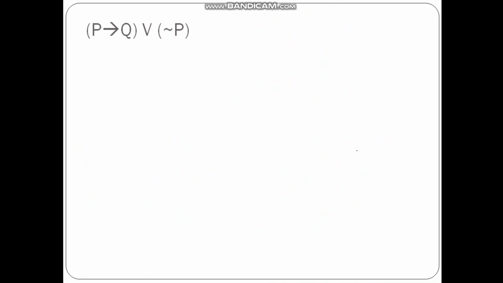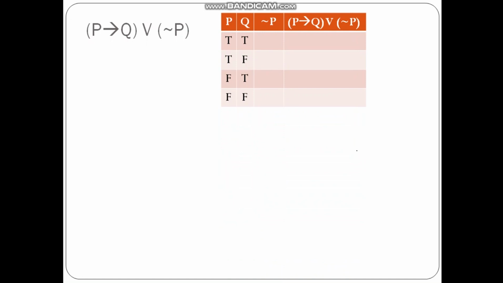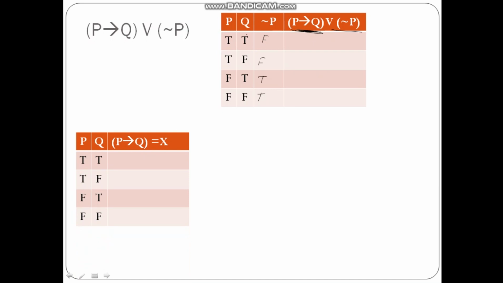Moving ahead, let us try to construct the truth table for p implies q or not p. Again, you first have to find out the value of not p, and it will be false, false, true, true. Then you have to find out the value of the first part. Here it is compulsory that you find out this one first and then OR it with the second one. So in the second one, p implies q. For this p implies q, I do not require not p. So p implies q is true, false, true, true.